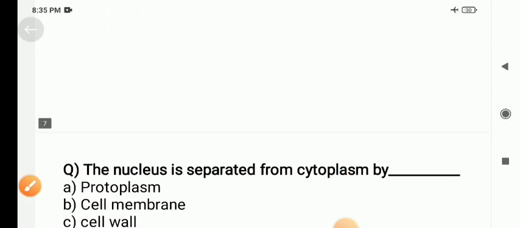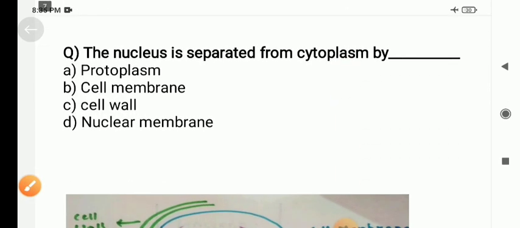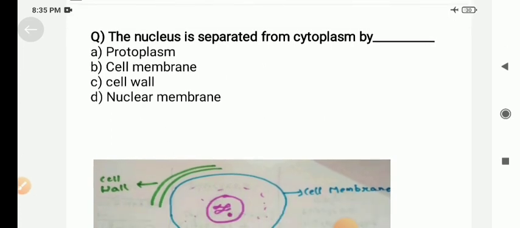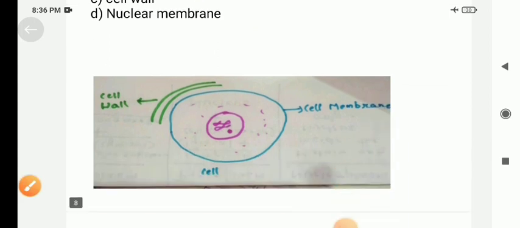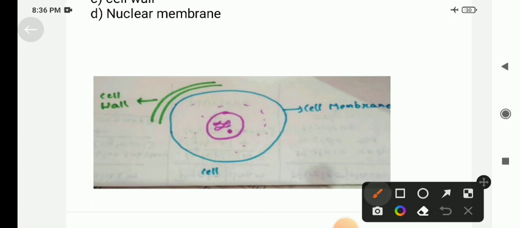Coming to the next question, the nucleus is separated from the cytoplasm by. The options are protoplasm, cell membrane, cell wall, and nuclear membrane. Here in this picture we can see that inside the cell, there is a nucleus present.